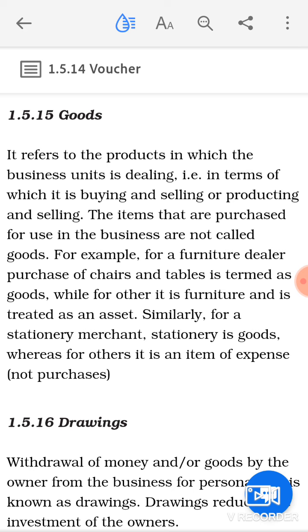Whereas the same will be called assets in a school, because in a school these furnitures will be utilized for the purpose of education. So goods are those articles or products in which the business deals, and the purchase and sale of the same will take place in the business, and these goods are going to help the business to earn its revenue.